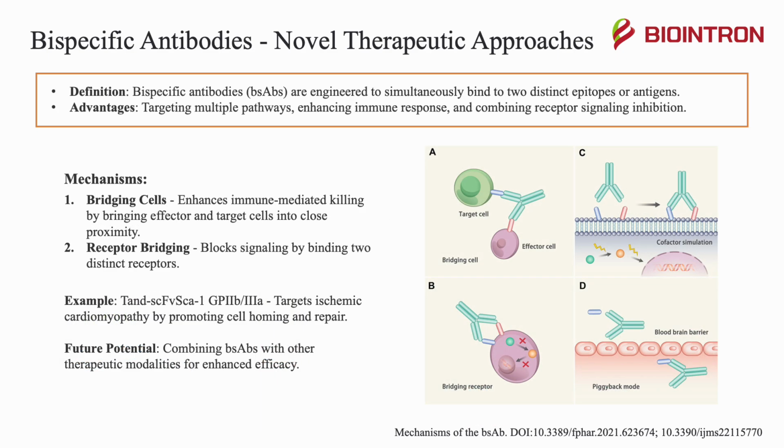Let's move on to bispecific antibodies. Bispecific antibodies are engineered to simultaneously bind to two distinct epitopes or antigens. There are advantages for targeting multiple pathways, enhancing immune response, and combining receptor signaling inhibition. Their mechanisms include bridging cells to enhance immune-mediated killing by bringing effector and target cells into close proximity, and receptor bridging, blocking signaling by binding two distinct receptors. Combining bispecifics with other therapeutic modalities for enhanced efficacy could be a future potential for them.